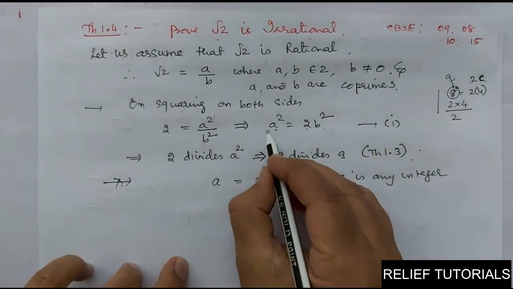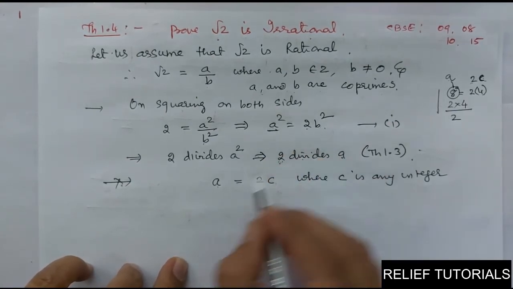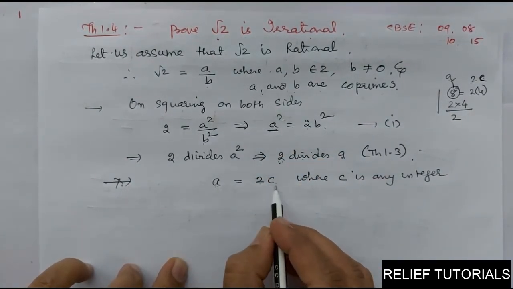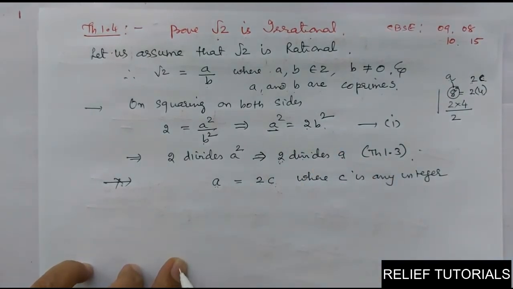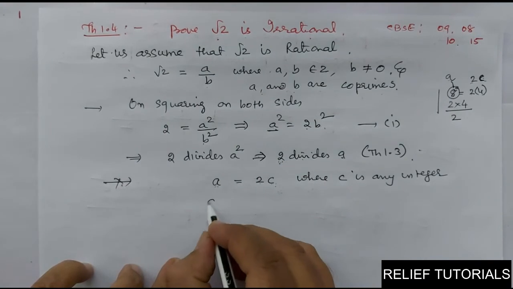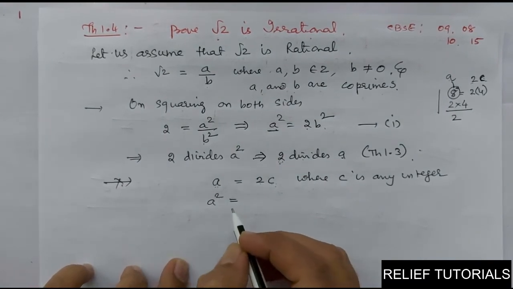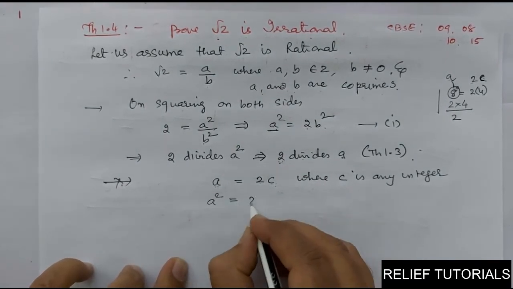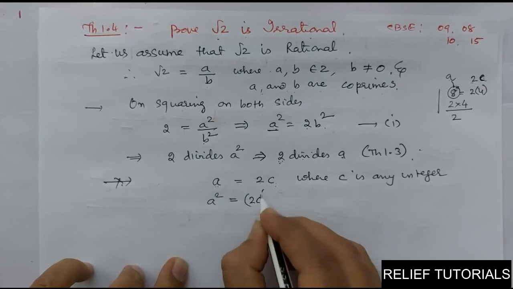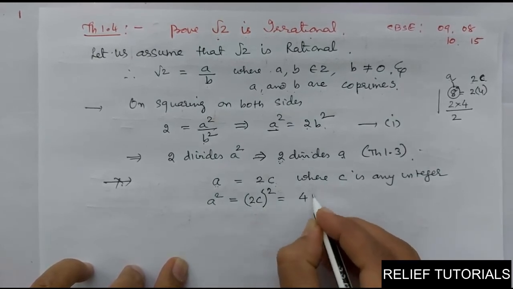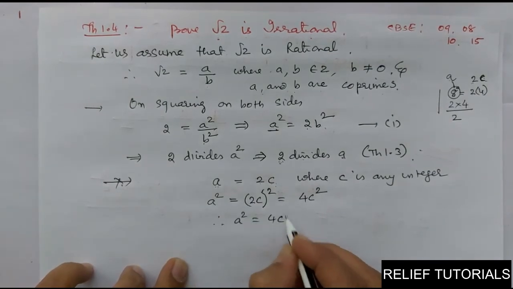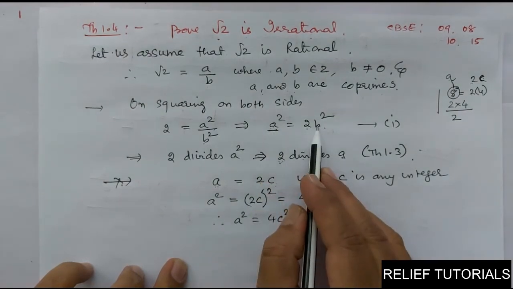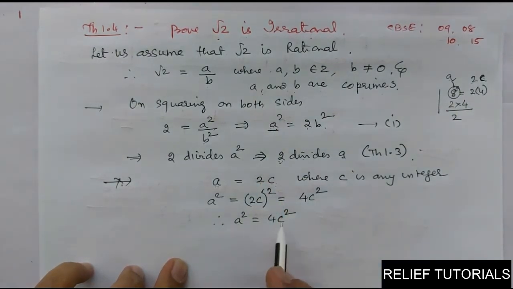Clear? So I have expressed a in terms of b and I have expressed a in terms of c. So here a is expressed in terms of b as well as c. Clear? But we want a square. So I can again write a square is equal to 2c square. A square is equal to 2c square, so that is equal to 4c square. So therefore a square is equal to 4c square. So here I have expressed a square in terms of b and I have expressed a square in terms of c.